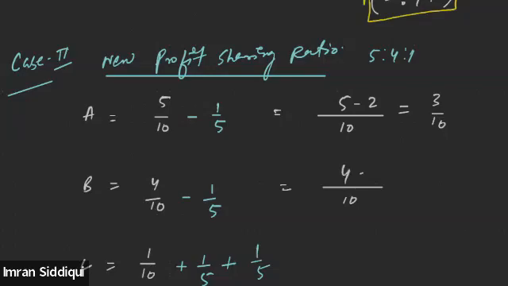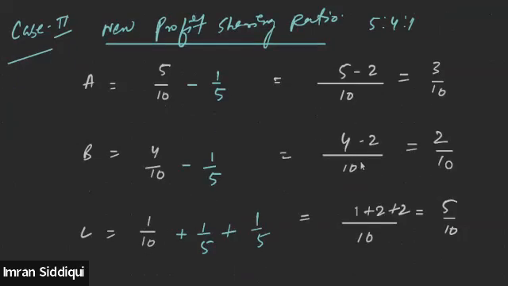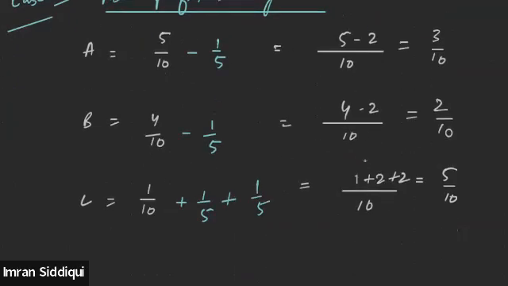Then 4 minus 2, so that means 2/10. And similarly, in the last case, taking the LCM of all the denominator values, 10, 5, and 5, we will get the LCM as 10. So 10 divided by 10 will be 1, 10 divided by 5 will be 2, and multiplied by 1, it will be 2. That's 2. That means 5/10. So the A share is 3/10, B share is 2/10, C share is 5/10.